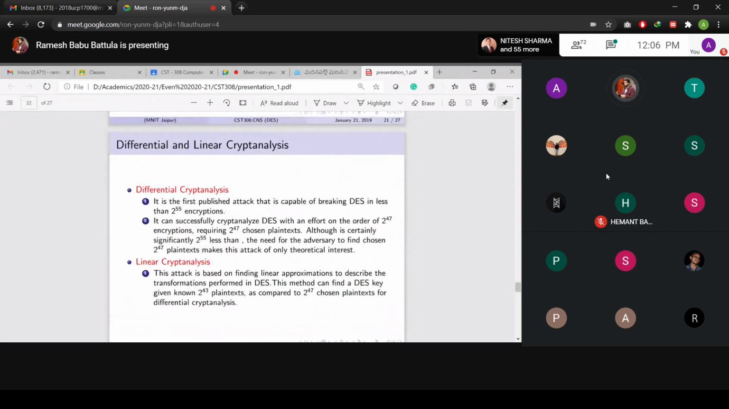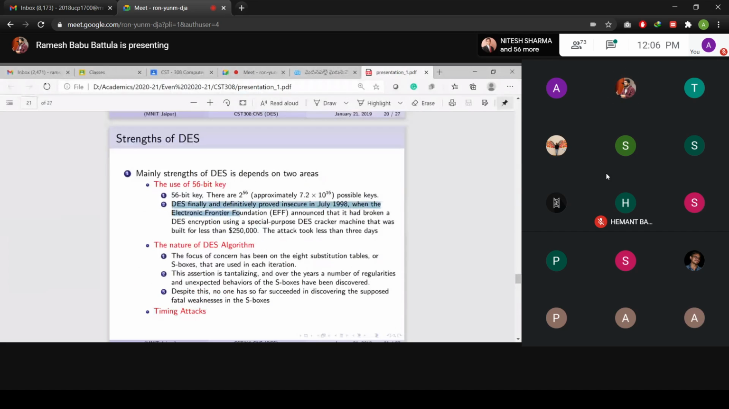And I want to say one statement here, you read this one. DES was finally decoded by the Electronic Frontier Foundation, EFF, and they cracked this DES algorithm. The machine they built was worth $250,000. Keep this in your mind. So that is how much cost they spent to crack the DES algorithm.